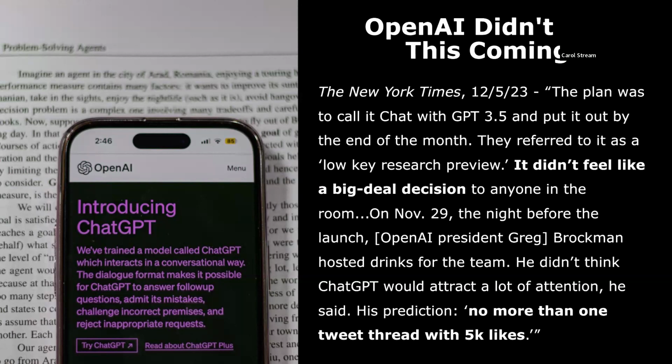A December 5th, 2023 article by the New York Times described how when OpenAI was preparing for the release of ChatGPT back in November 2022, quote, "The plan was to call it Chat with GPT-3.5 and put it out by the end of the month. They referred to it as a low-key research preview. It didn't feel like a big deal decision to anyone in the room. On November 29th, the night before the launch, OpenAI President Greg Brockman hosted drinks for the team. He didn't think ChatGPT would attract a lot of attention, he said. His prediction: no more than one tweet thread with 5K likes," end quote.